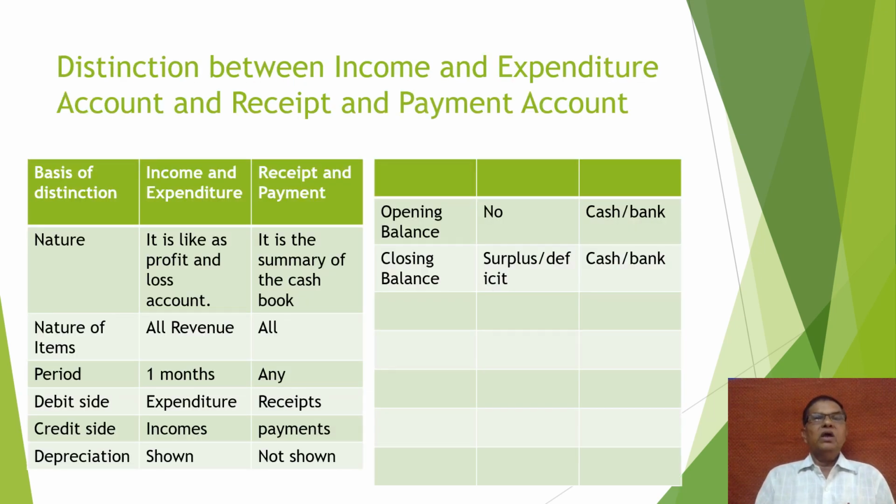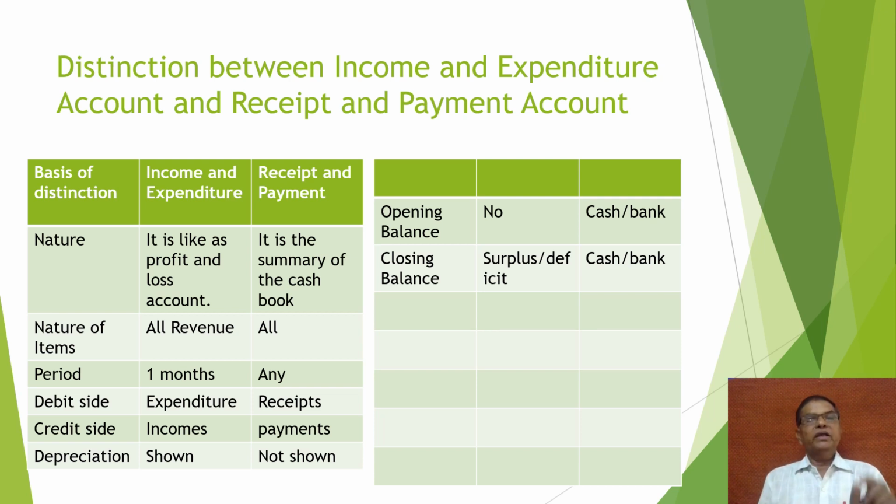Next one is, what is the difference between income and expenditure account and receipts and payment account? Here some examples are provided. Basis of distinction, that is the nature. Income and expenditure account is just like profit and loss account, and receipts and payment account is just like the summary of cash book.